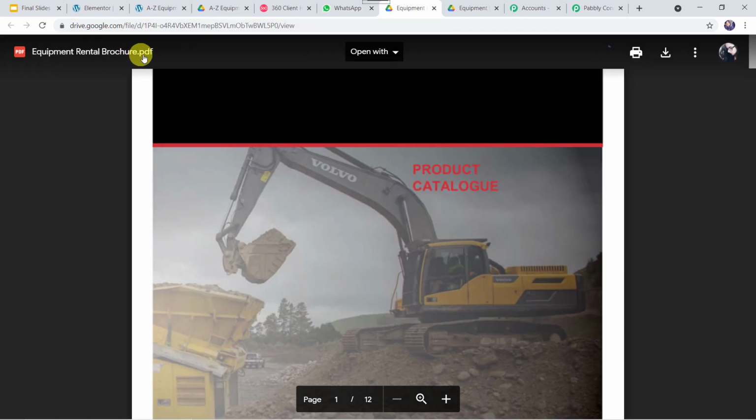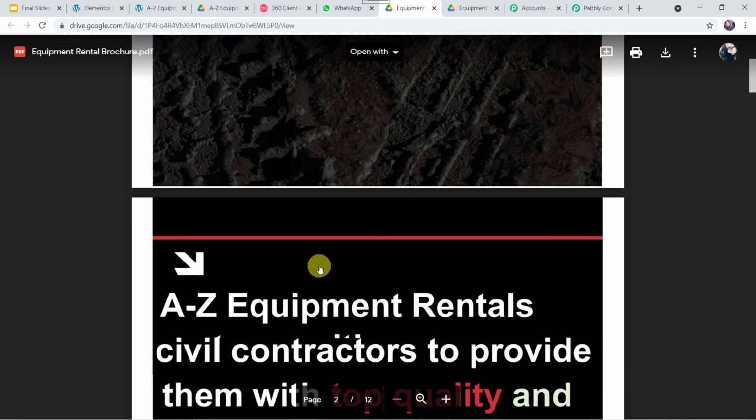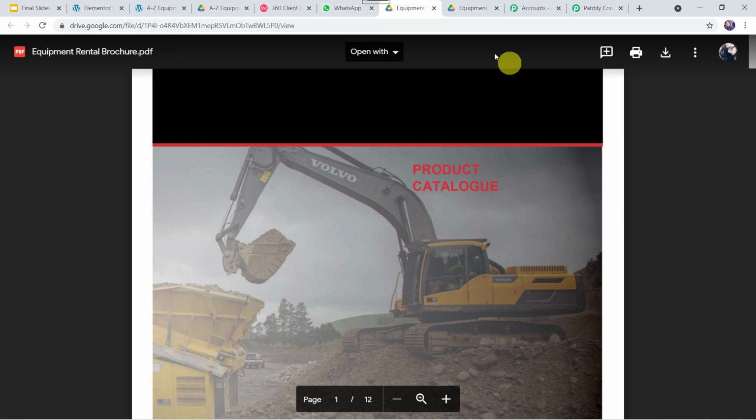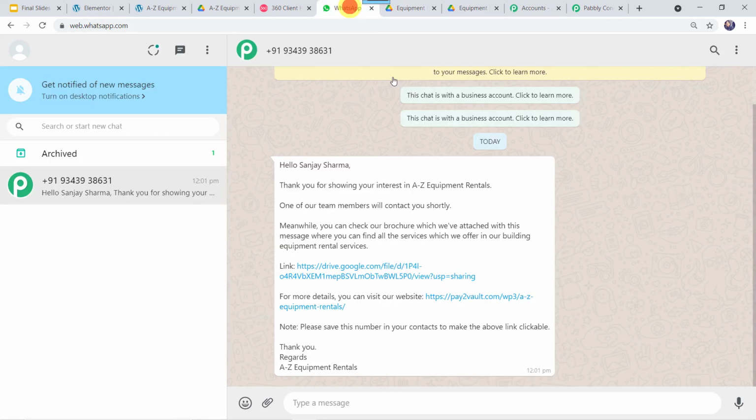Now let us check the link also. Okay, and here we can see equipment rental brochure. This particular catalog is shared with the customer. Okay. So now here we can see that our integration is perfectly working fine, and the correct messages are sending on the WhatsApp number of the clients.